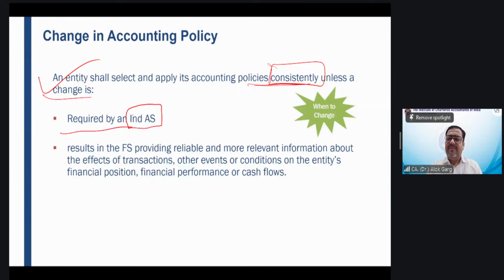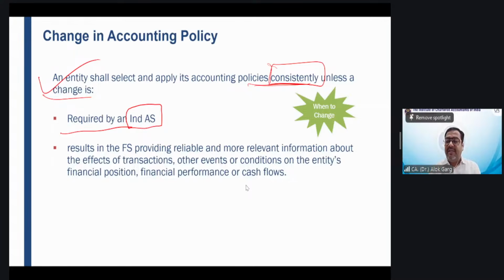Now, my dear friends, when this Ind AS 116 came, prior to Ind AS 116 there was accounting standard 19, and Ind AS 17. AS 19 was in accounting standards, and Ind AS 17 was there in Ind AS. So the lessee accounting of leases drastically changed when Ind AS 116 came, effective from 1st April 2019.